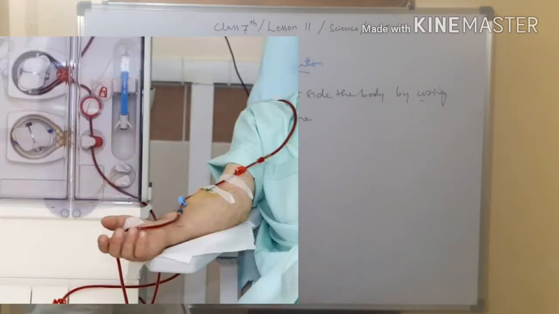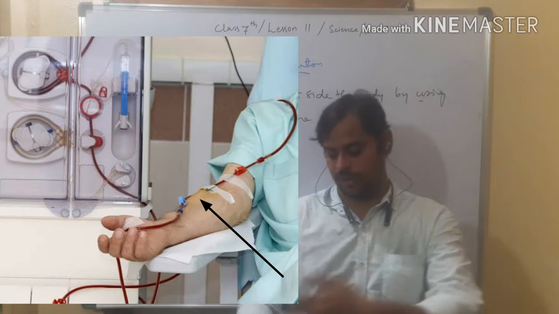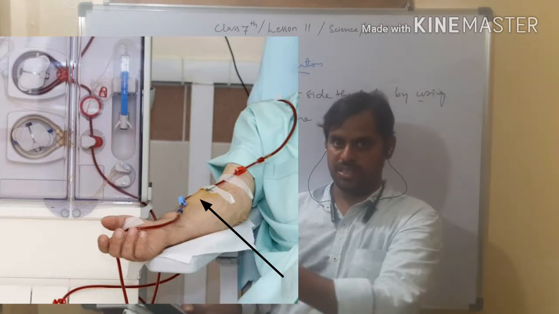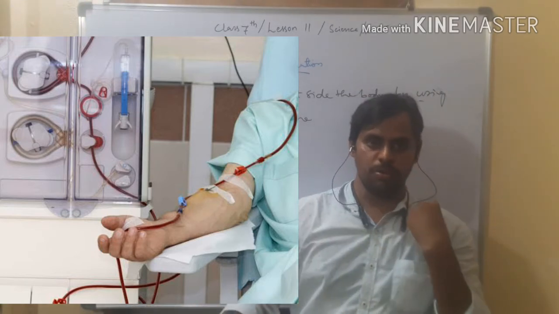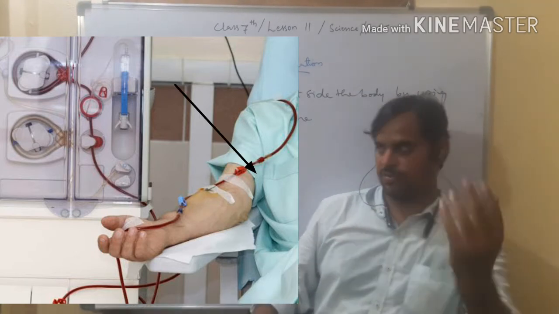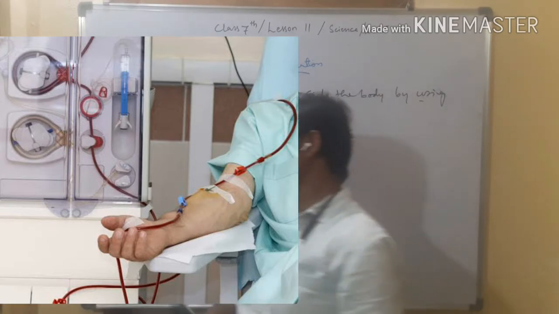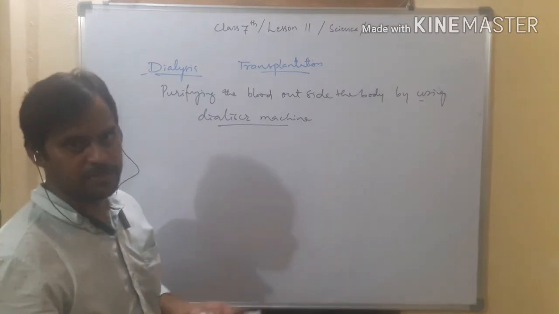dialysis. In dialysis, the blood is taken from the veins, and the blood is purified in the dialyzer machine, meaning removal of urea and uric acid, and again it enters the body through the veins. In further classes you will learn much more about the dialysis machine. In this manner we can purify the blood of the patient.